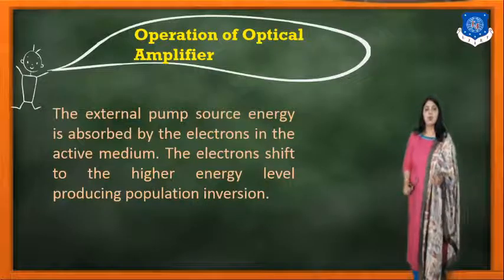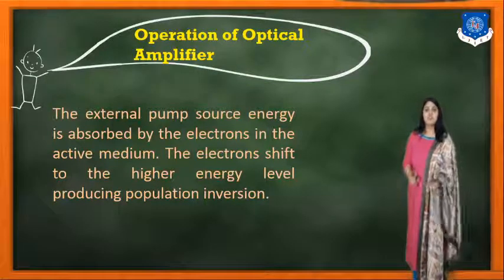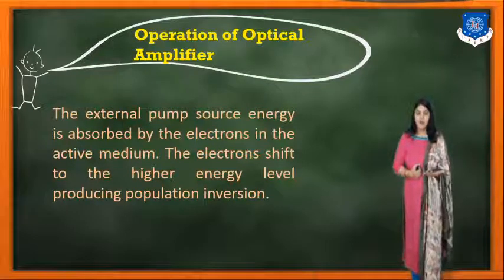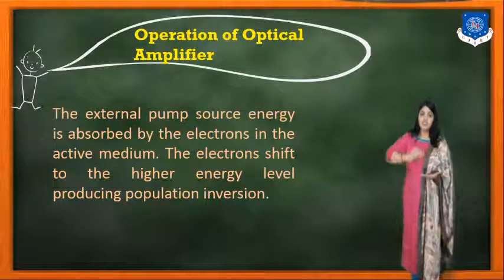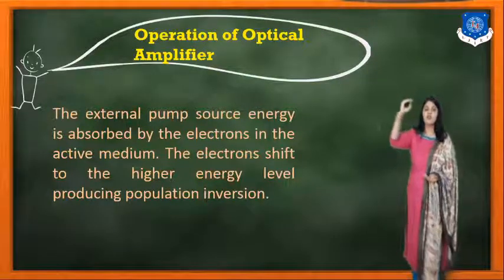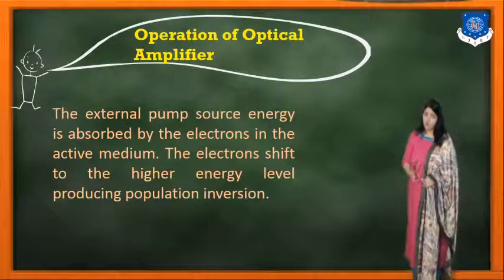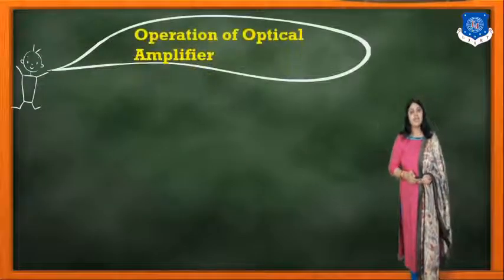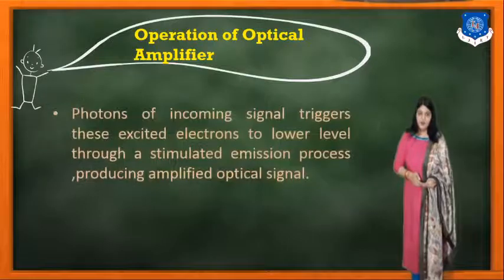The external pump source energy is absorbed by the electrons in the active medium. The electrons shift to a higher energy level, which produces population inversion. This way the amplification process is done in the amplifier.